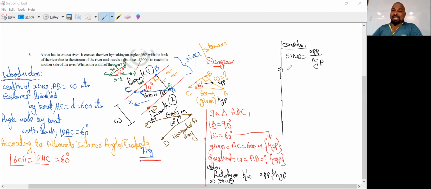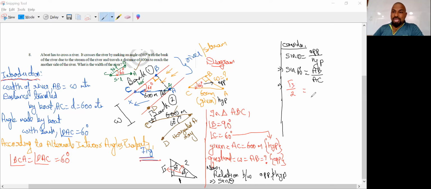Let us substitute. What is the angle given? It's sine 60 degrees, which is towards the opposite side, AB, and the hypotenuse is AC. Now let us plug in the value. Sine 60: if you go to our logical triangle, in the bottom part we take 60 degrees, on the top 30 degrees, and here it is the right angle. Opposite to 30 is 1, opposite to 60 is √3, and the hypotenuse is 2. So what is sine 60?